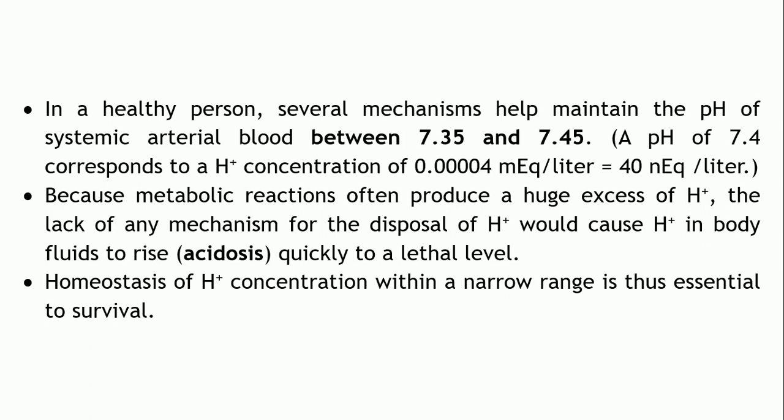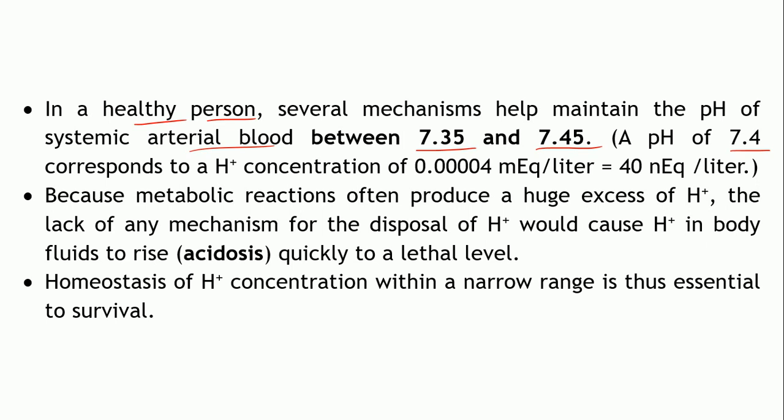Now, in a healthy person, the pH of the arterial blood must be maintained between 7.35 and 7.45. Okay, so the pH should be maintained close to the neutral pH. Now, what do you understand by this particular pH of 7.4?